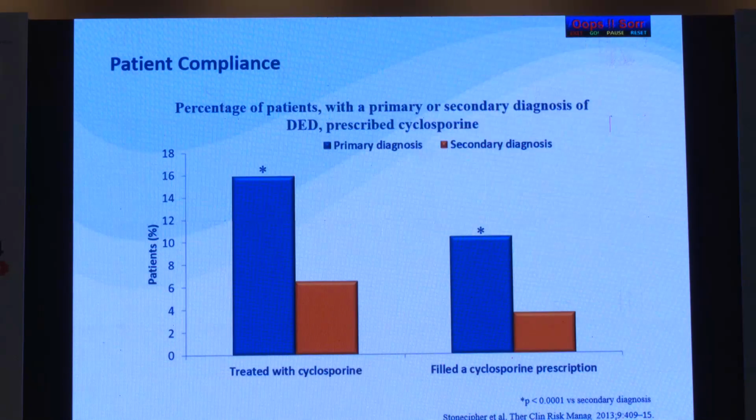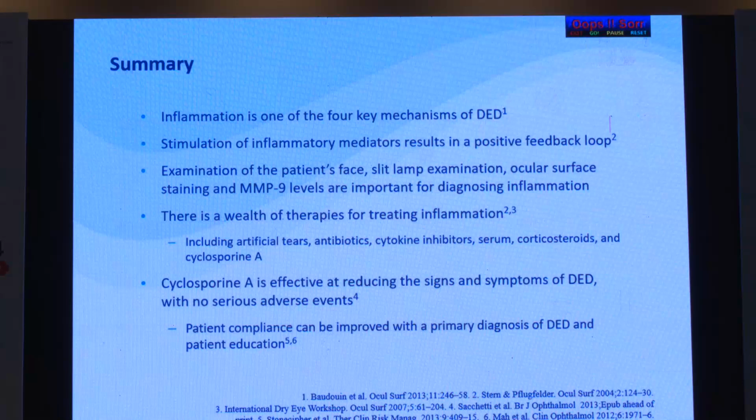I'm just going over the summary. Inflammation is one of the four key mechanisms of dry eye disease, with stimulation of inflammatory mediators, especially MMP9. There are a lot of therapies for treating inflammation, including artificial tears and cytokine inhibitors, and cyclosporin A is effective at reducing the signs and symptoms of disease.